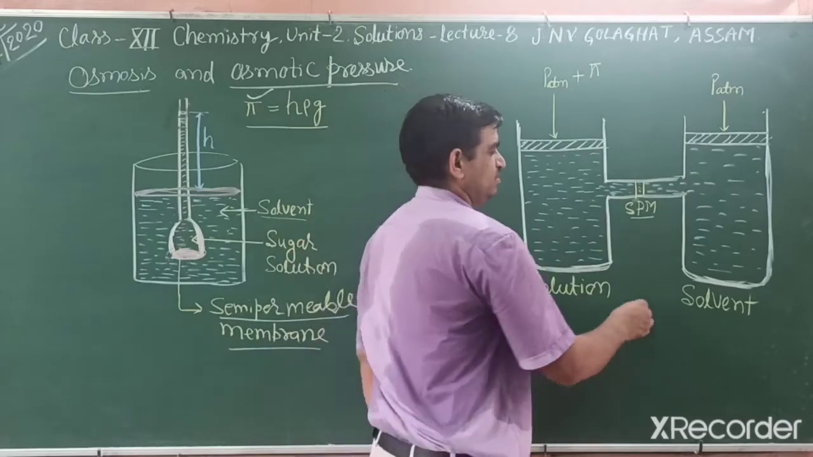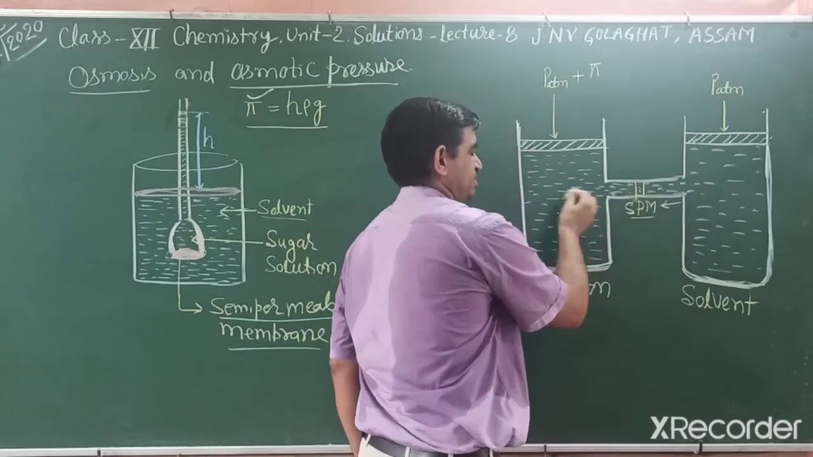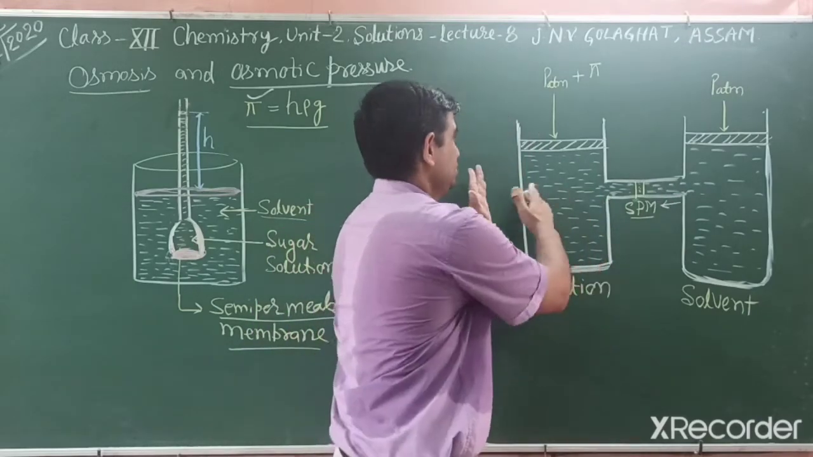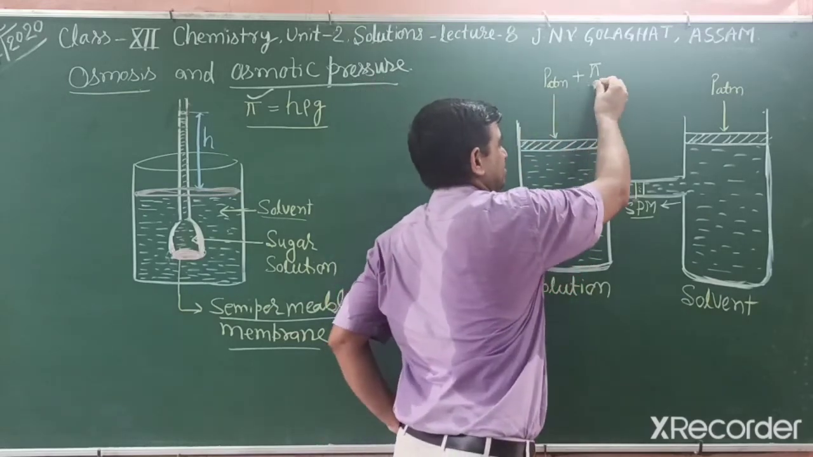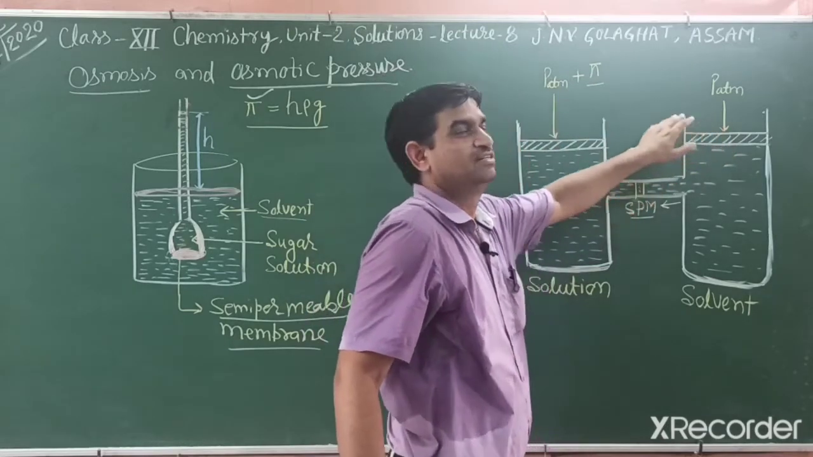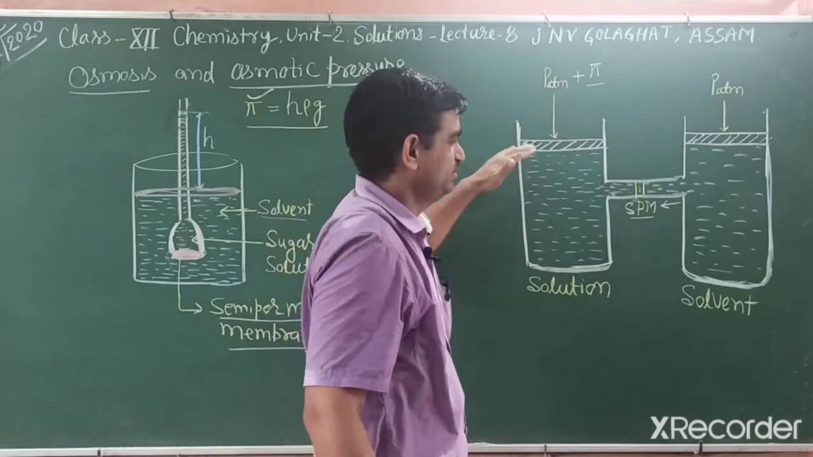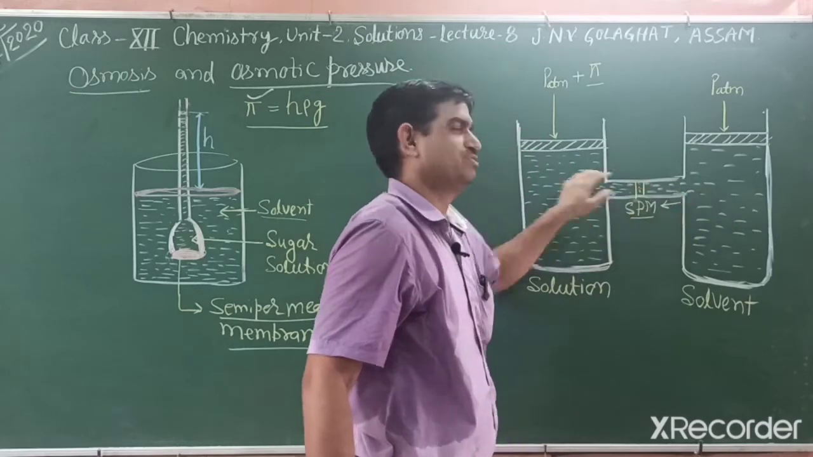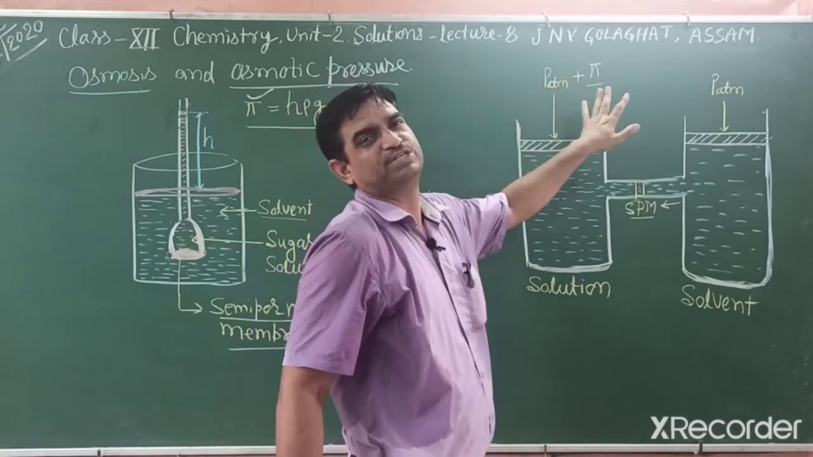But what happens? Movement of solvent particles through a semi-permeable membrane towards the solution, that is osmosis. But on this solution side we apply some external pressure, to stop this process. We don't want the movement of particles; these water molecules should not come inside. So that is known as osmotic pressure.